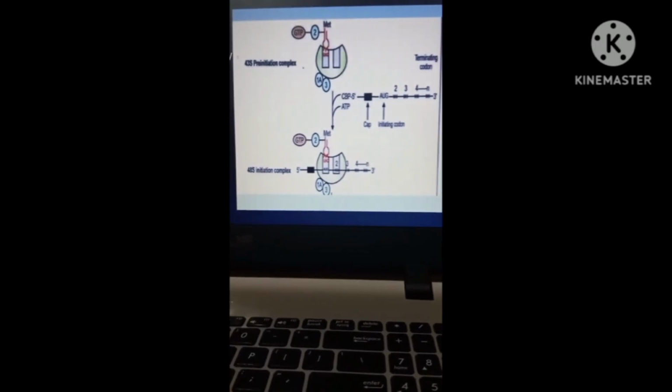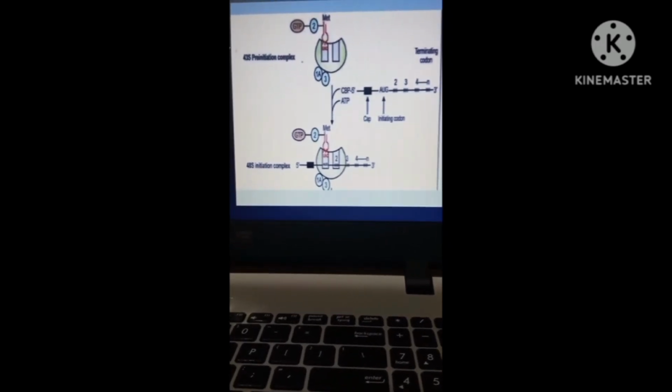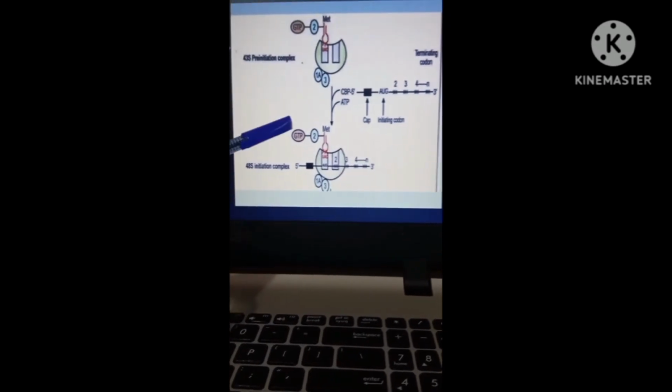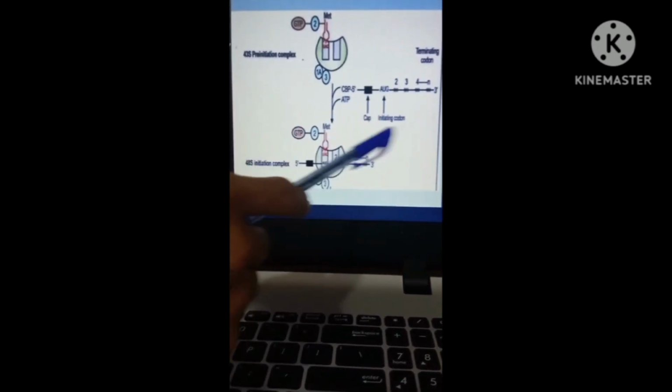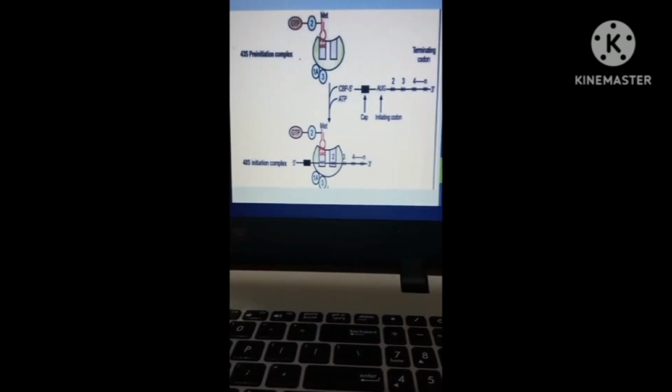5' AUG is the initiation codon. So therefore, the 5' AUG is the initiation codon.